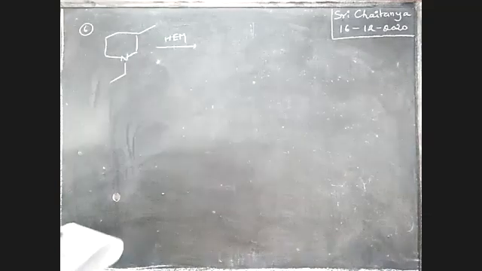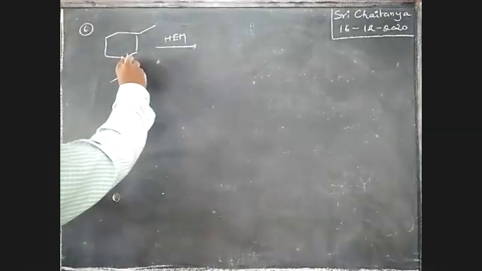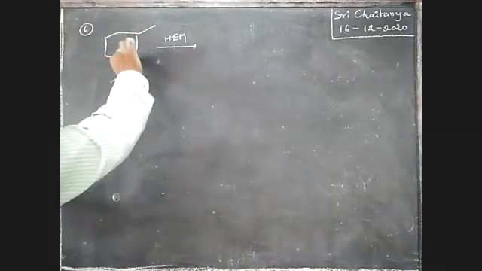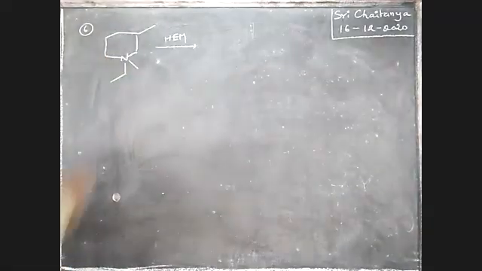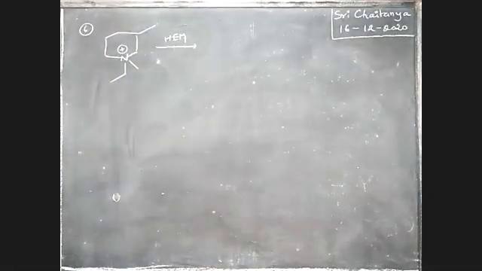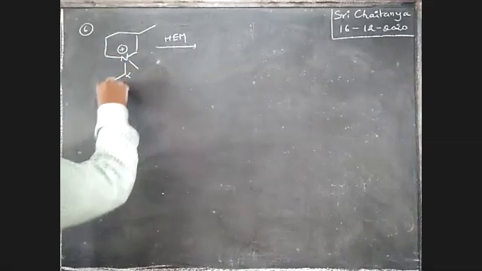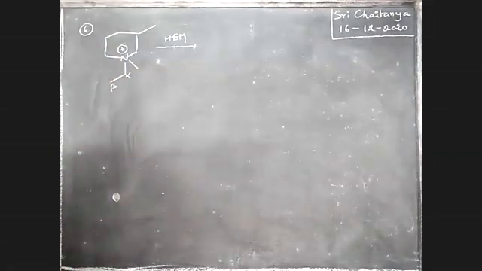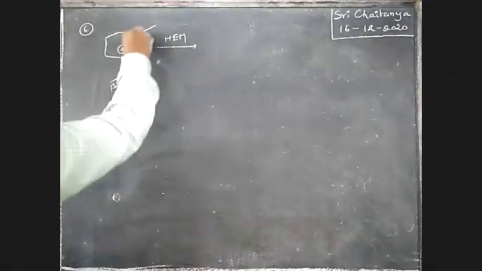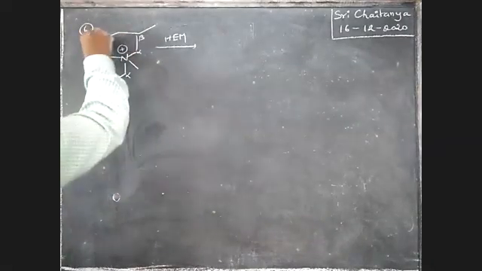Tell me your answer. Just a minute. Here it is also there. This one gets a plus one charge. It is Hofmann exhaustive methylation. Now apply that. See here, this is alpha, this is beta.